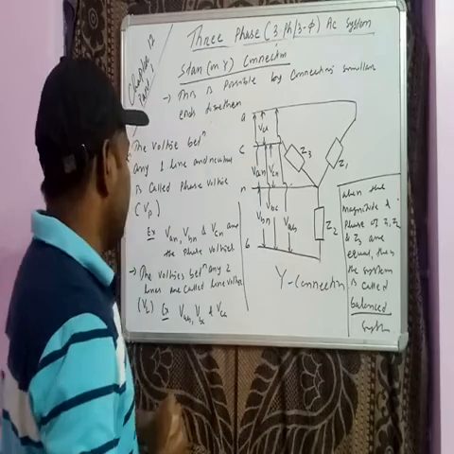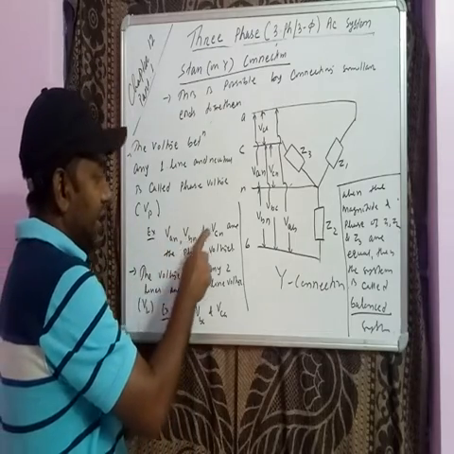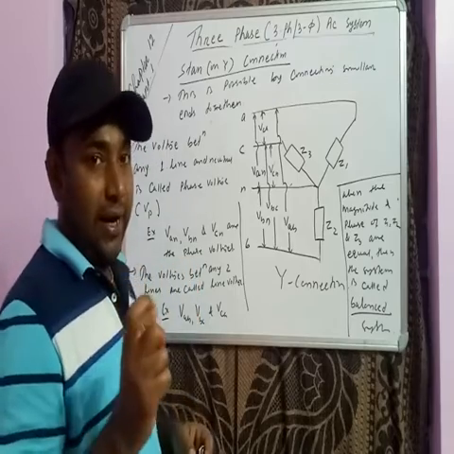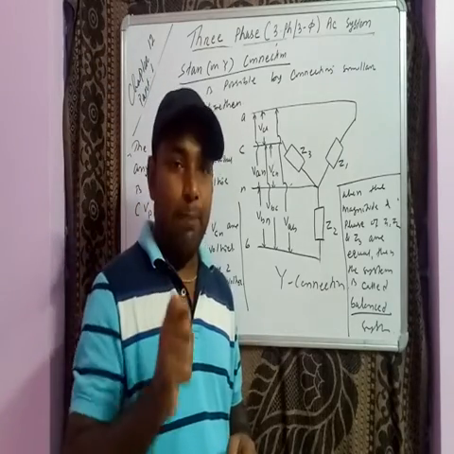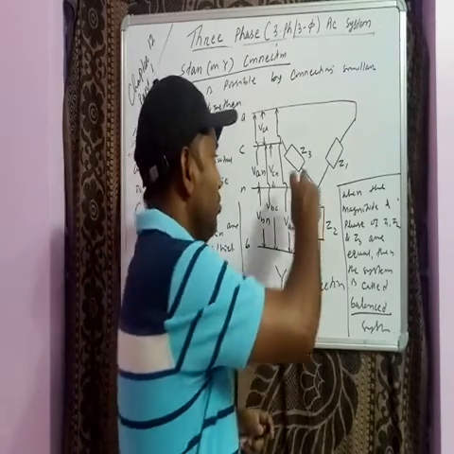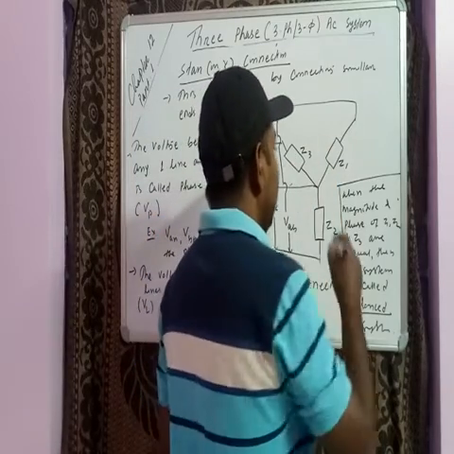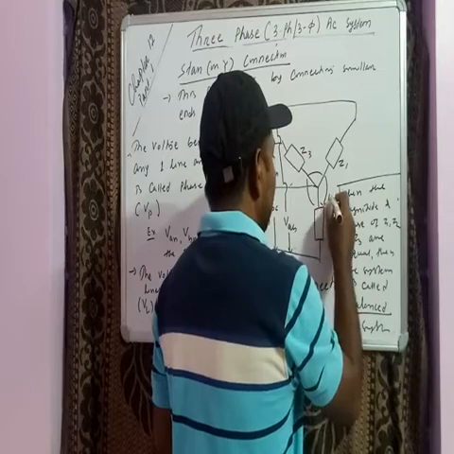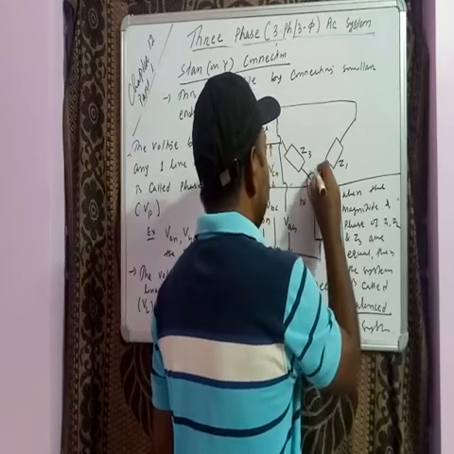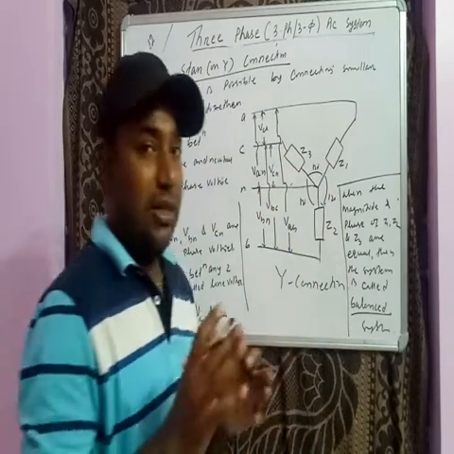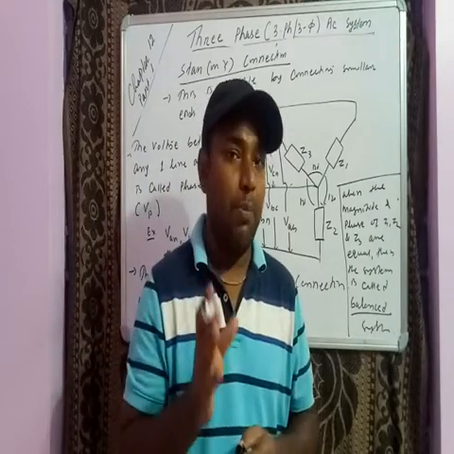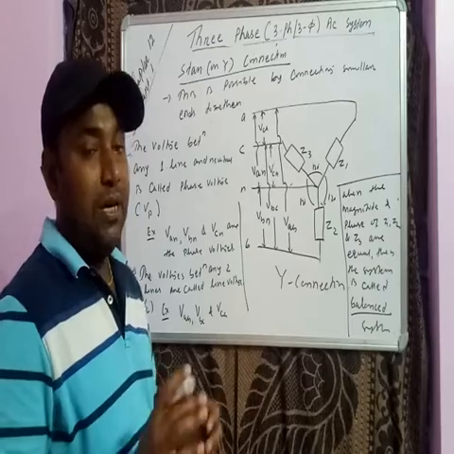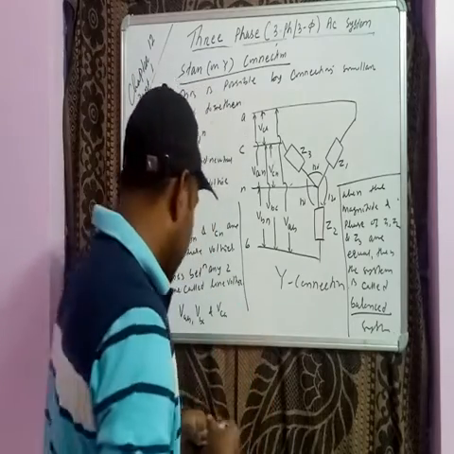So in case of a balanced system, VAN, VBN and VCN are equal, but they are 120 degrees apart from each other. Because you see the coils are 120 degrees apart. This is 120, 120, 120. Since the coils are placed 120 degrees apart from each other, the voltage amplitudes may be the same, but their phase angles will be different.